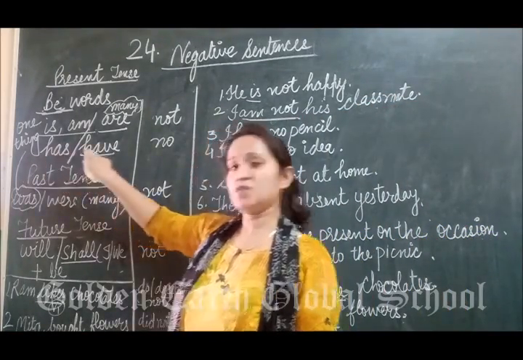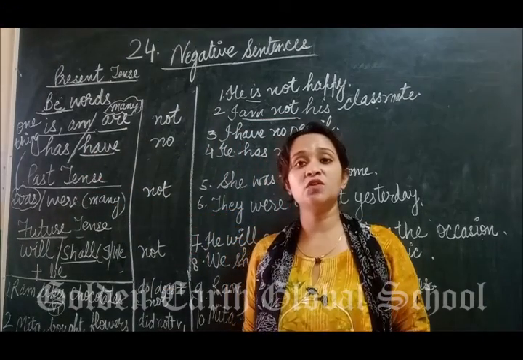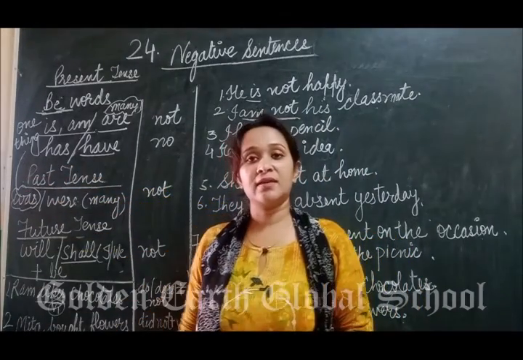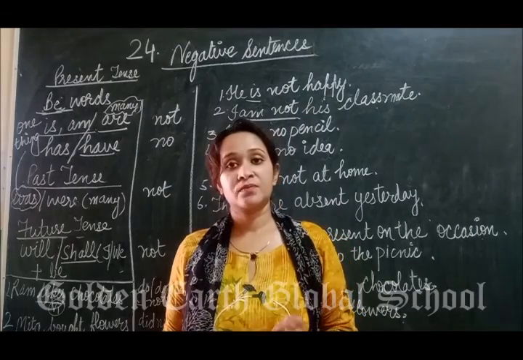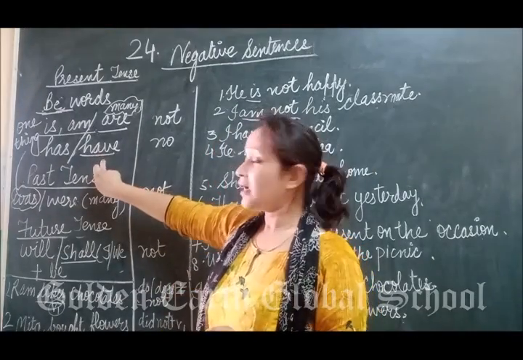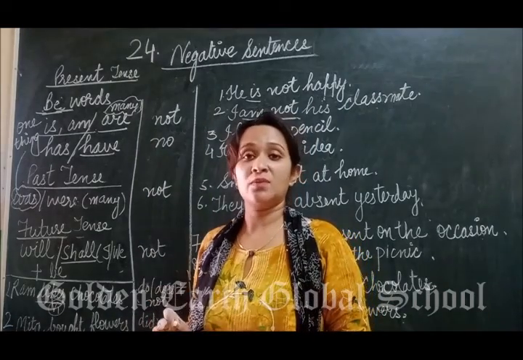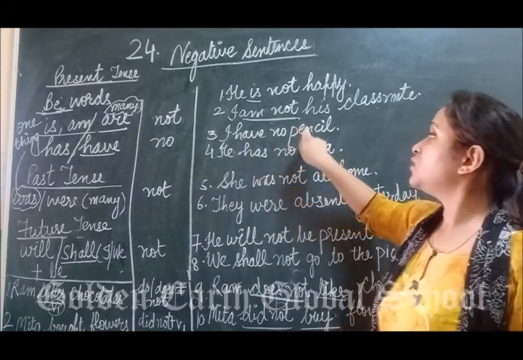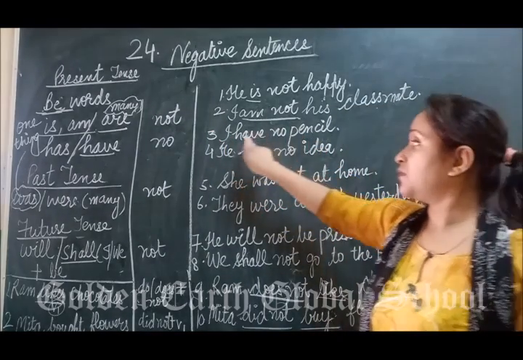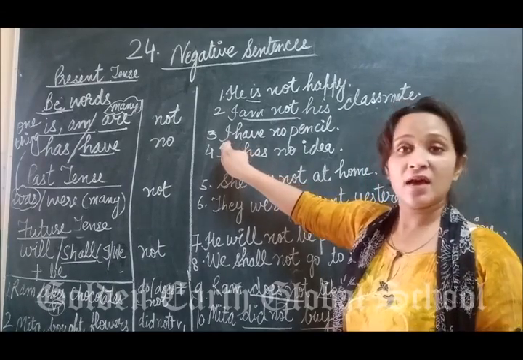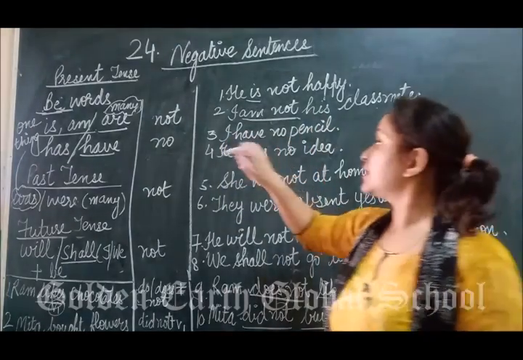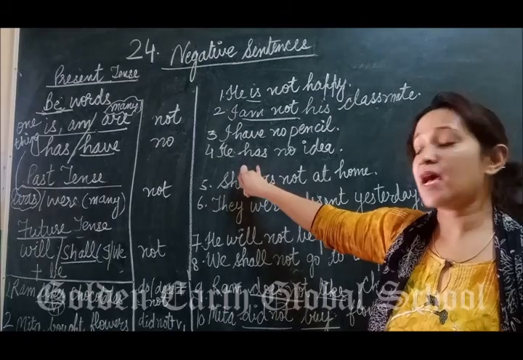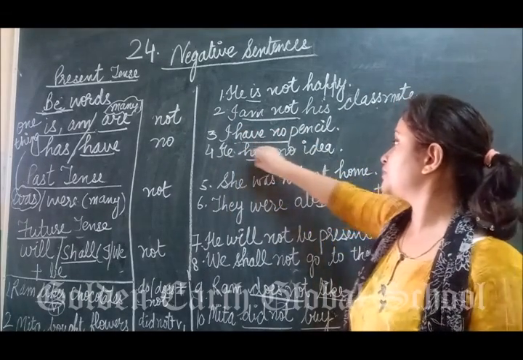Now here has or have. Has or have we use to talk about possession, when we own something. Has we use with one thing, one person, place, thing: he, she, it, right? Have we use with more than one person, place or things. So here, no. I have no pencil. So I have used have with I: I have no pencil. Next is he has no idea. With he, what do we use? We do use has and no.